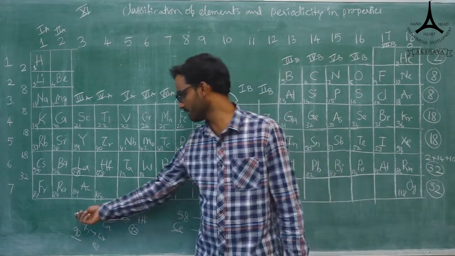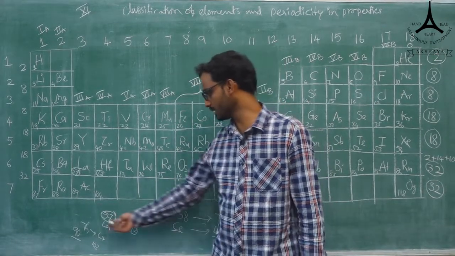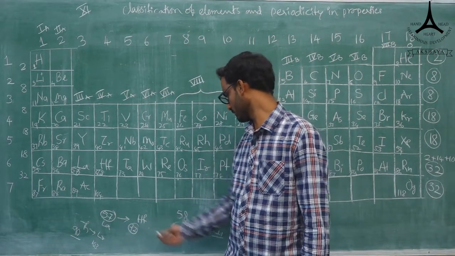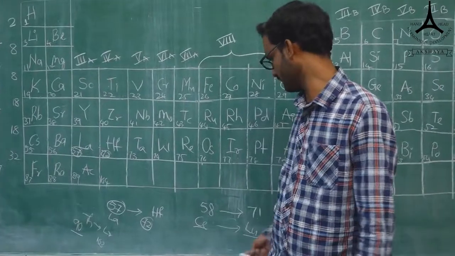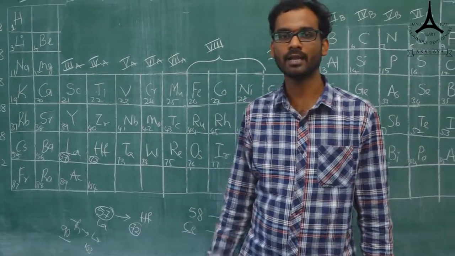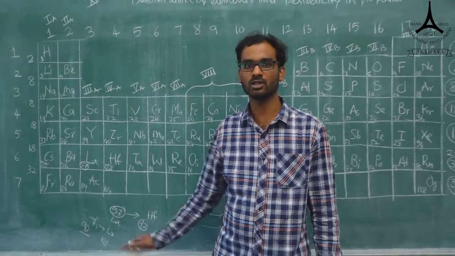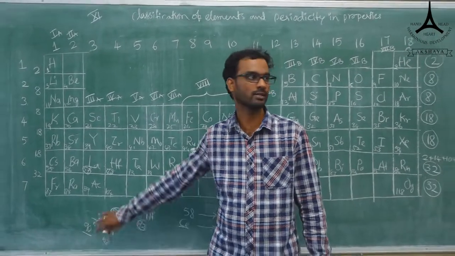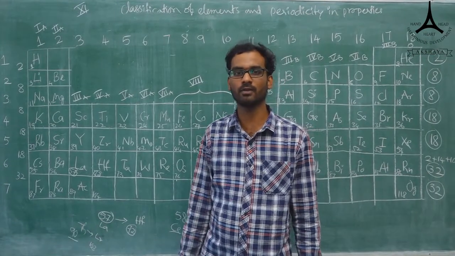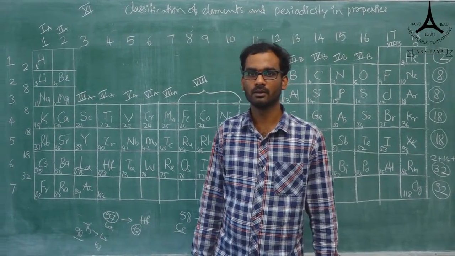Here I didn't give that 2 lines are there. One is 58 to 71, and the next one is 90 to 103. Those are the lanthanoids and actinoids. These 2 lines will be on the downside. That is about the total long form of periodic table. Okay, thank you students.